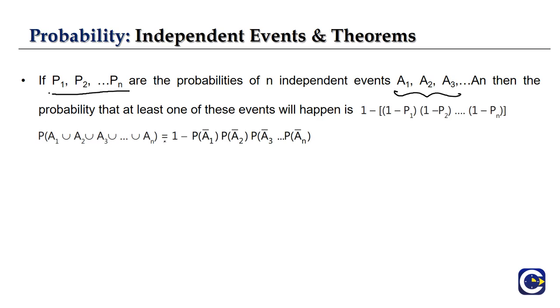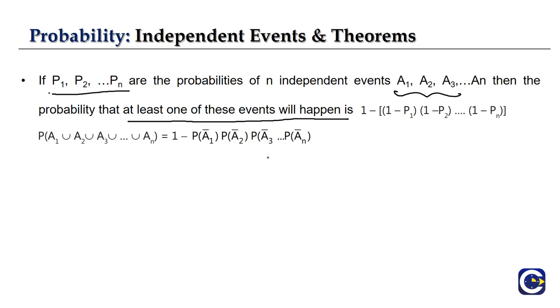Then the probability that at least one of these events will happen, not all of them, just at least one, is 1 minus the product of (1 minus P1) into (1 minus P2) and so on until (1 minus Pn). This can be written in another way, as 1 minus P of A1 bar, P of A2 bar, because the complement is nothing but 1 minus the probability, so that we have written here.